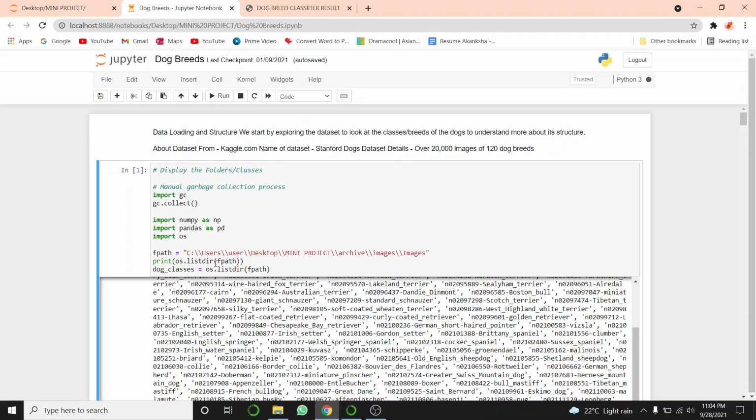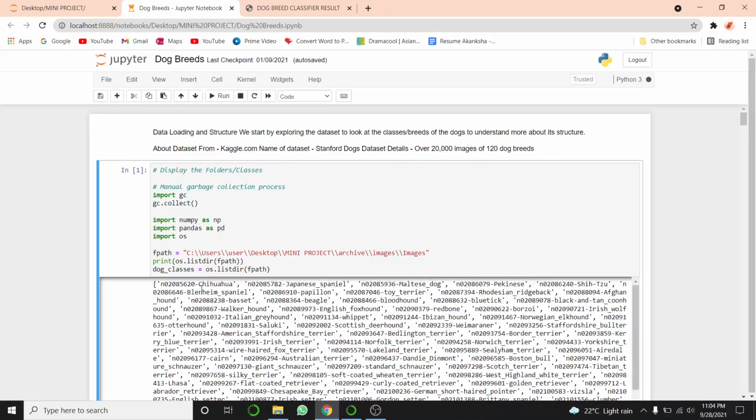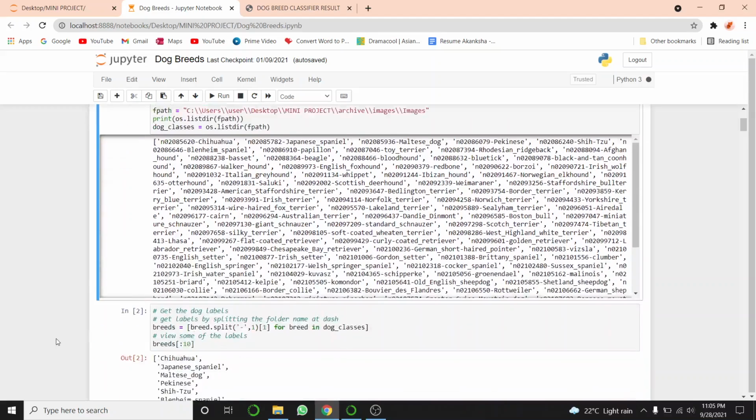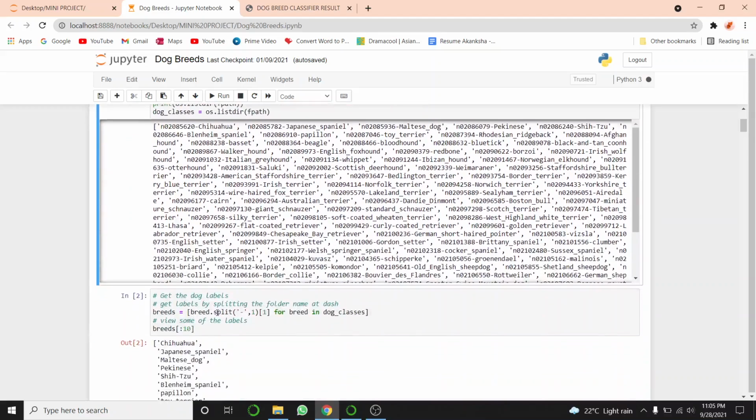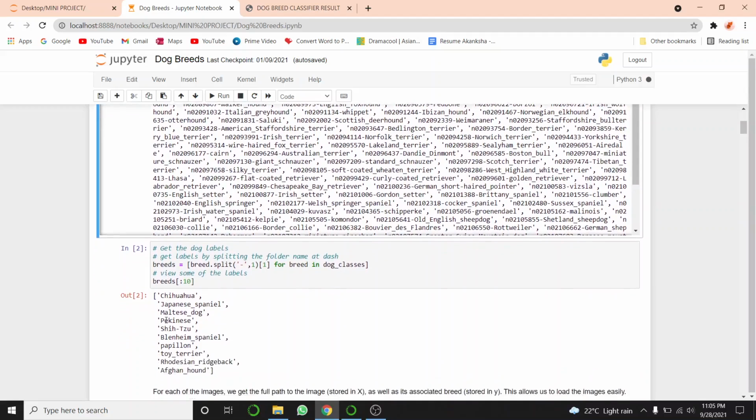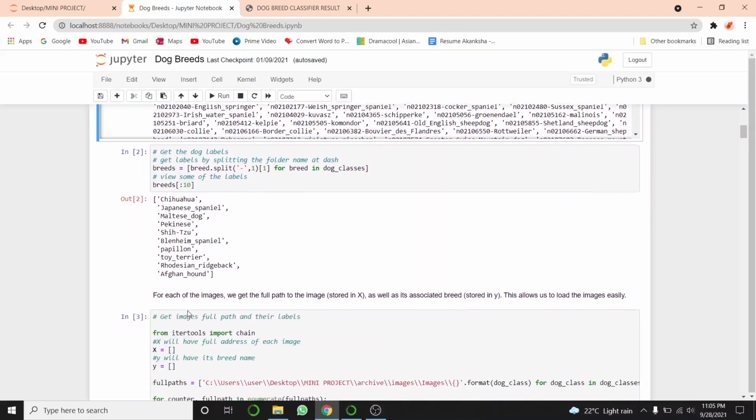From listdir, I have printed the name of all the folders and saved it in dog_classes. If you focus on the name of the folder, it has the number, a dash and the name of the breed. Now we will split the folder name at the dash and save it in breeds. I have displayed the first 10 breeds here, that is Chihuahua, Japanese Spaniel, Maltese dogs and all.